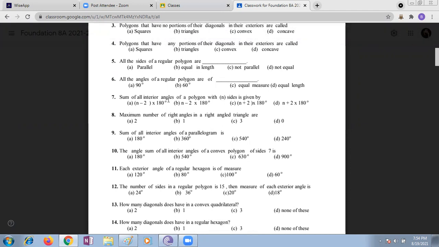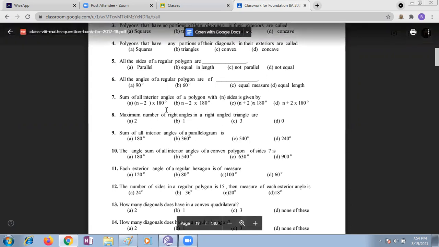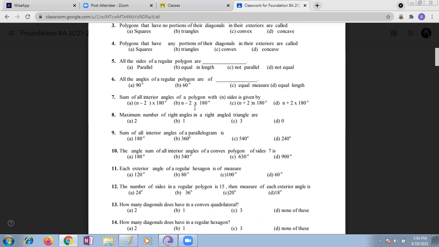The sum of interior angles of a polygon with n sides is given by n minus 2, whole into 180. Very good. Option A is correct.